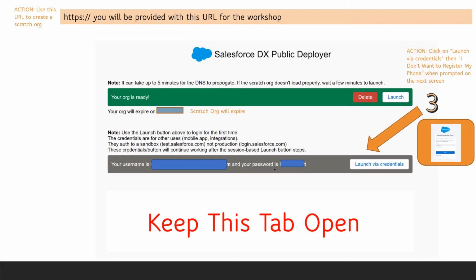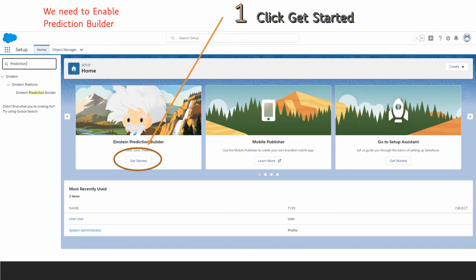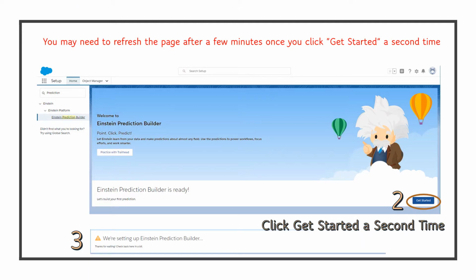Now, our Scratch org should be created and we're ready to launch. Click on the Launch via Credentials button. When the Scratch org opens, you'll see Einstein on the left, and you can click the Get Started button as the first step to enabling Prediction Builder. You'll have to click Get Started a second time, now in the bottom right corner of the screen, and you'll see that Einstein is working on setting up Einstein Prediction Builder. You may need to refresh the page after just a few minutes.